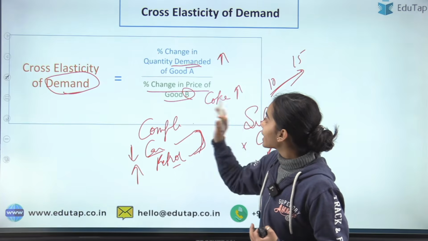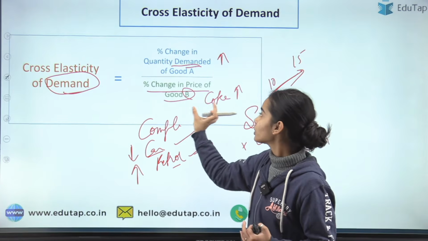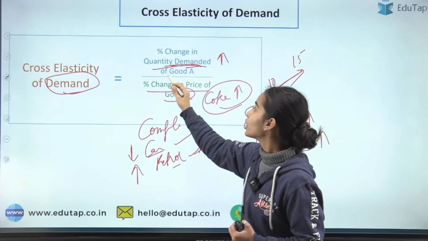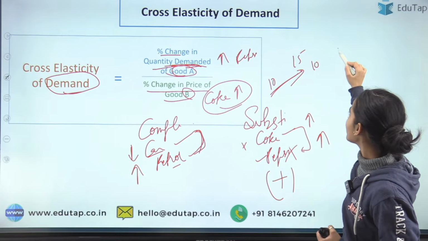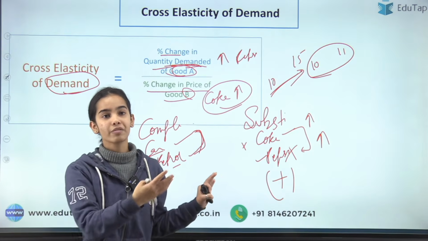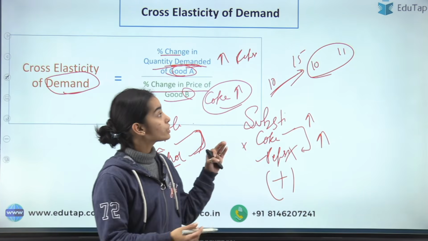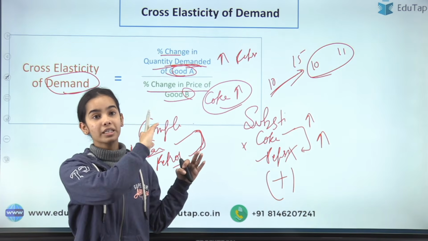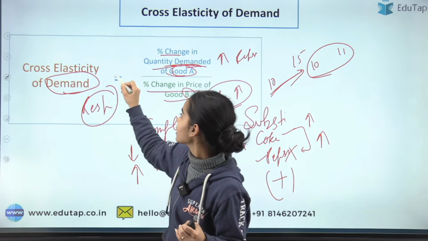So here the percentage change in the price of good B, that is, how much the price of the Coke is changing, on this depends how much the quantity demanded of good A, how much Pepsi, will increase. If the price only changes from 10 to 11, only 1 rupee, you might not say don't give us Coke, give us Pepsi. Maybe just very few people will go away from the Coke. But if there is a very high change in the price, then how much the quantity demanded is changing, this is what we want to see. The responsiveness is what is seen through this formula.